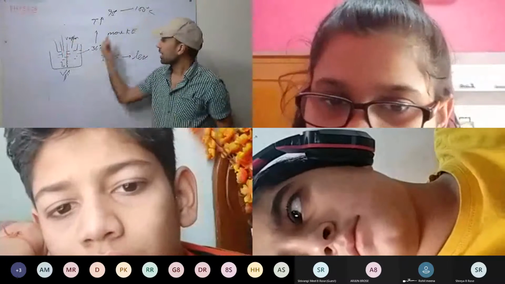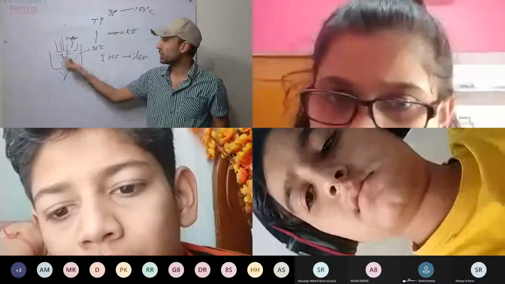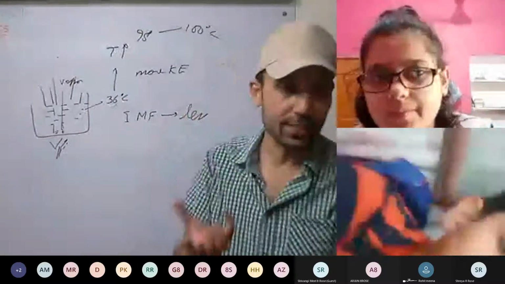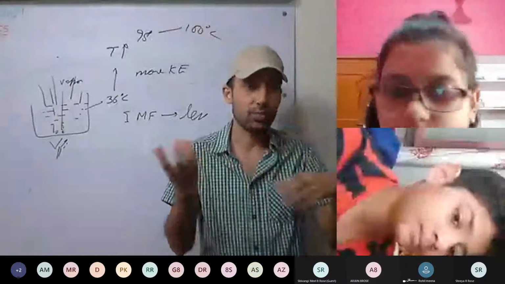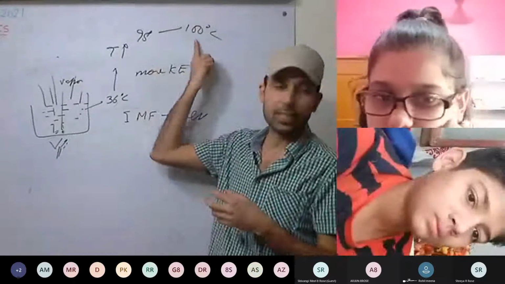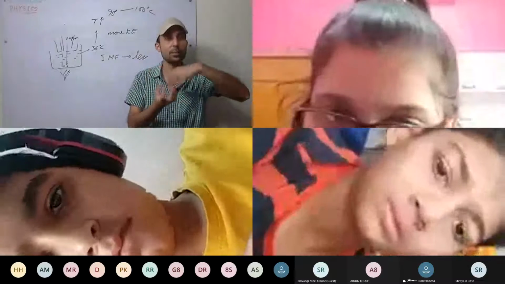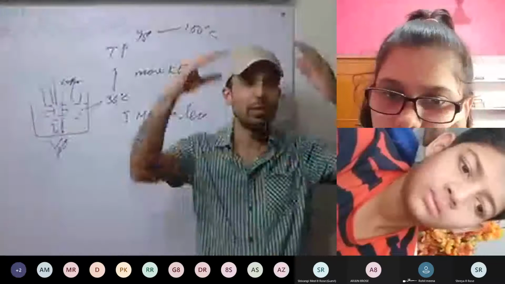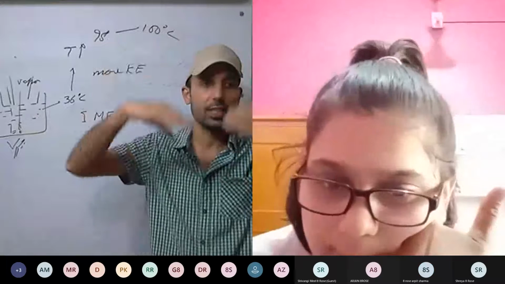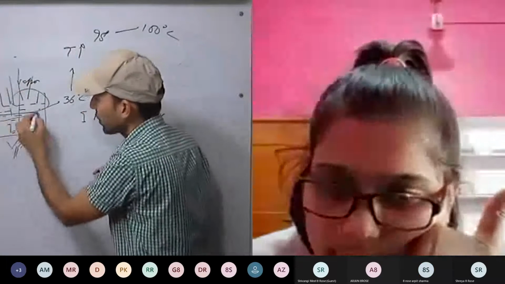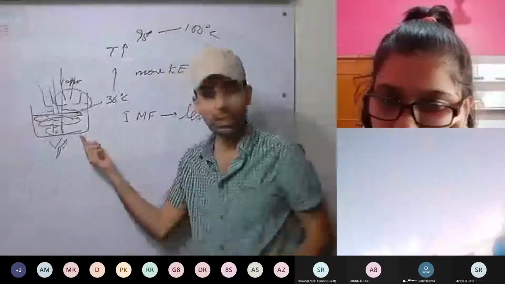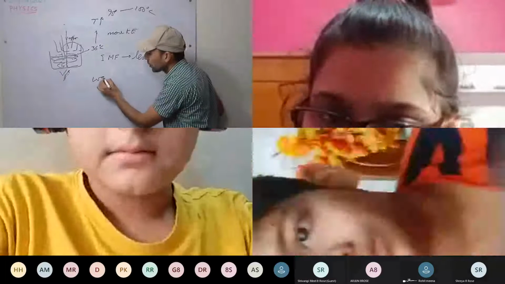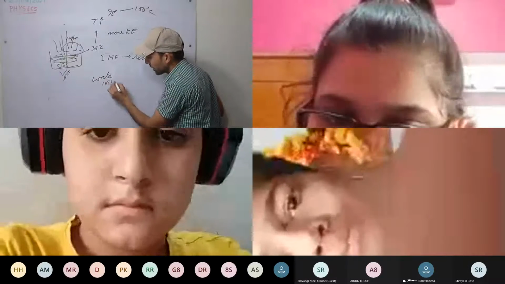So see here, at 100 degrees Celsius, whatever amount of energy is being supplied to water, that heat is used to overcome the intermolecular forces. So the temperature remains at 100 degrees Celsius. When these intermolecular forces are overcome, liquid starts to convert into vapor. Until all the liquid is converted, the temperature remains at 100 degrees Celsius.